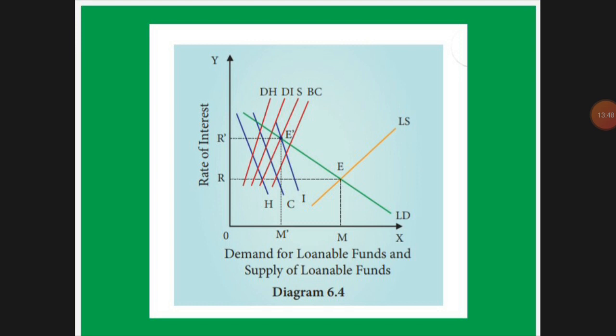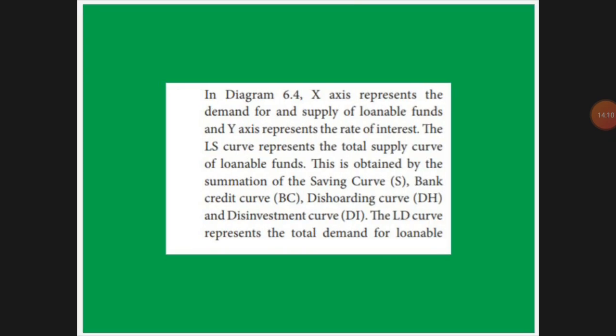That is the equilibrium point. Both demand and supply will meet there. According to the demand you are doing the supply, that is the meaning. So that is the place where OR is the rate, shown below, and OM is the fund, using which your equilibrium point is determined. For this, criticism is there.